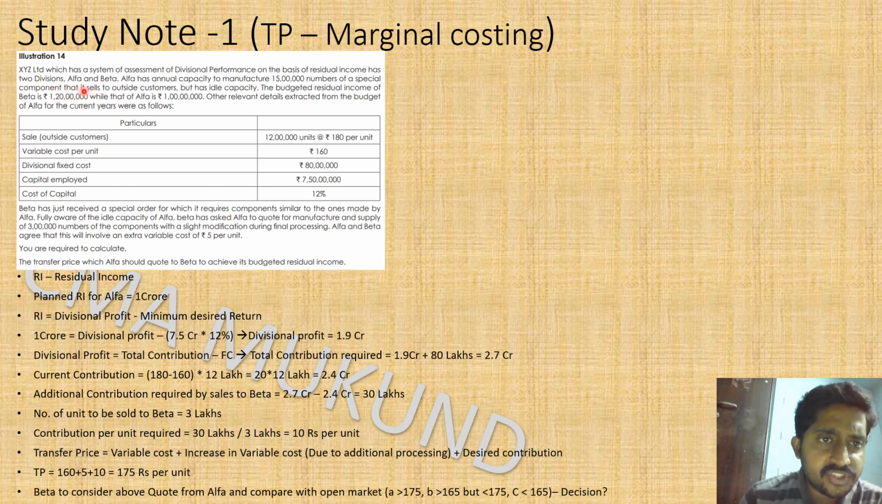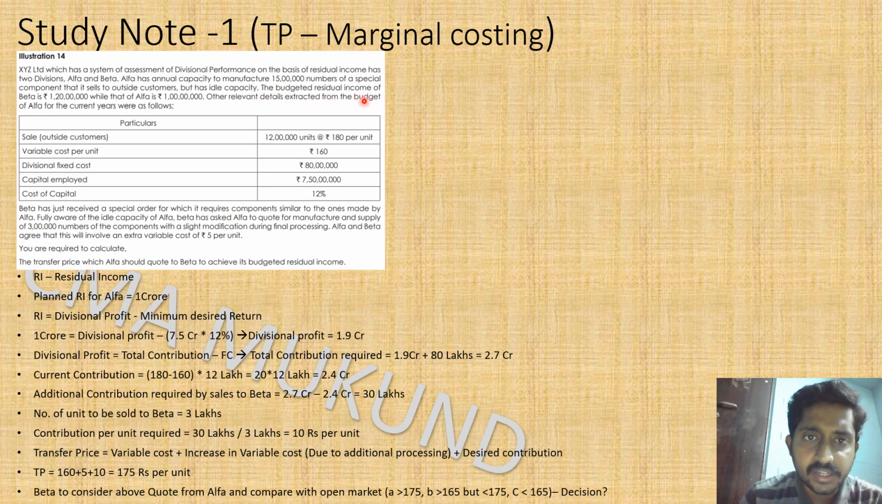XY Limited has a system of assessment of divisional performance on the basis of residual income. For residual income, I request you to refer to my previous video, where the definition is given. The company has two divisions, Alpha and Beta. Alpha has an annual capacity to manufacture 15 lakh numbers of a special component that it sells to outside customers, but it has idle capacity. So Alpha has a capacity of 15 lakhs, but it has idle capacity.